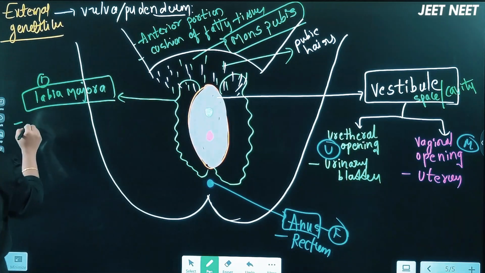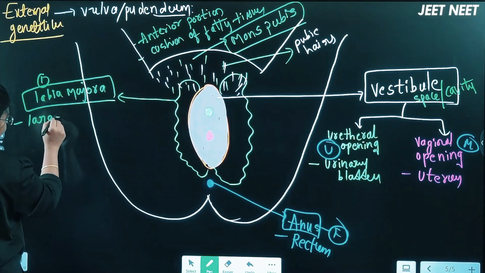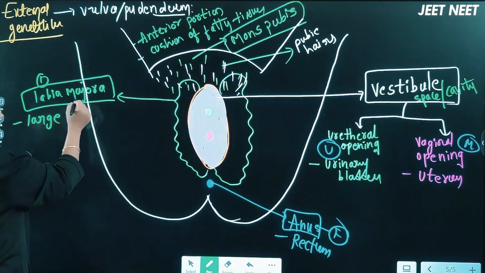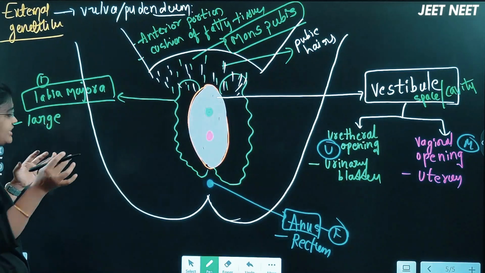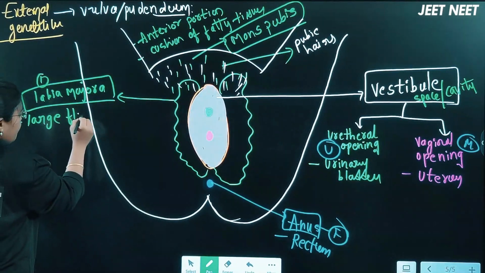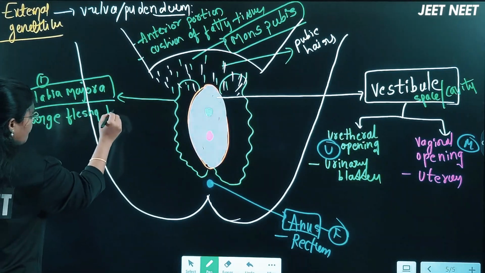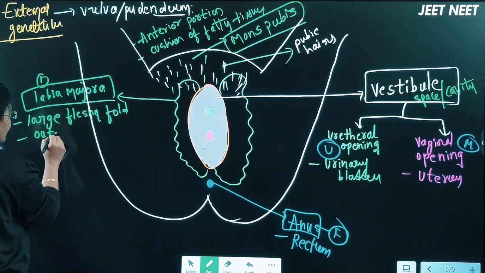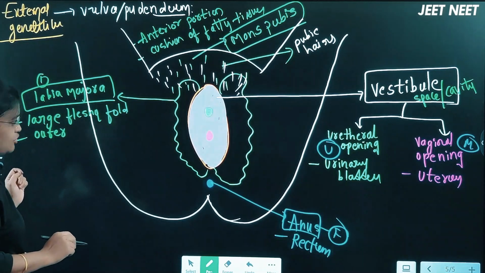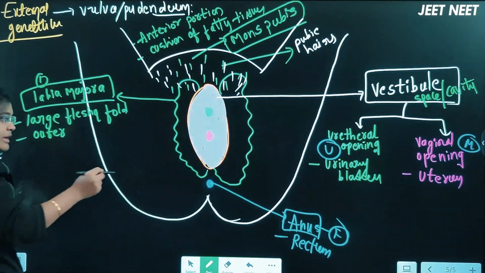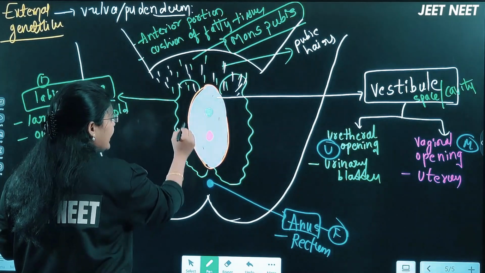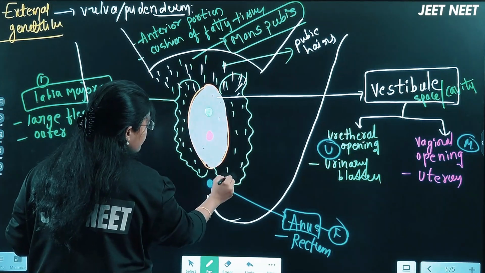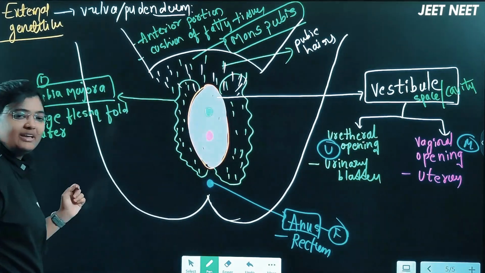It's a large one. NCERT has given this word, beta, you will get confused about which is small and which is large. So the labia majora, majora means major, the outer side, is the large fleshy fold of skin, the outer one. Okay, this labia majora also has hairs, beta. Which hairs are these? Pubic hair, right? It also has hairs, we call it pubic hair.